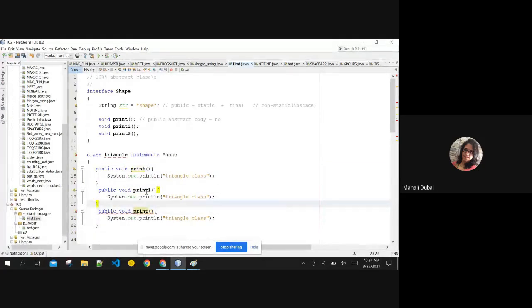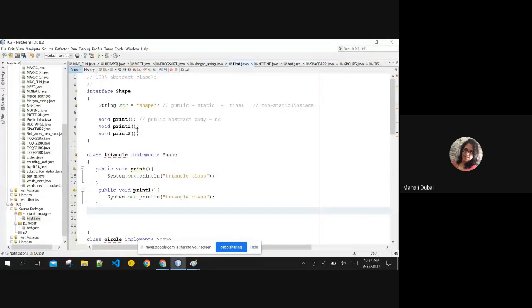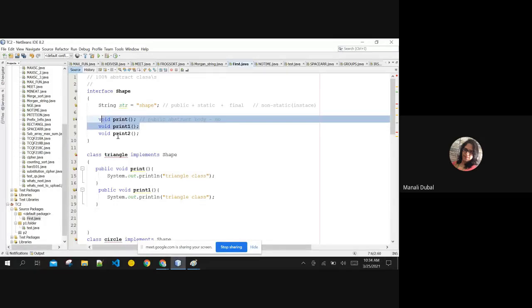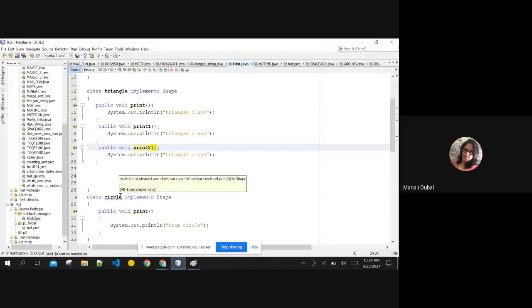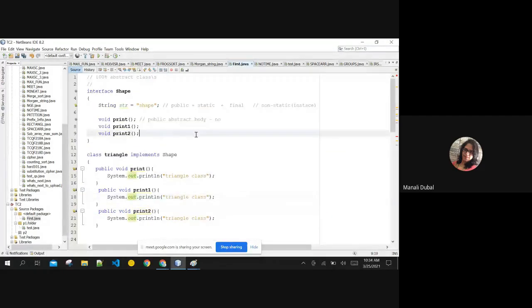If I have 3 methods over here and all 3 are abstract by default, and I give implementation of just 2 methods, it still shows me the error. Because it is a 100% contract, you need to give the body of all the parent functions that you have created over here, and the same is the case with other classes also. Are you getting any questions or queries so far?